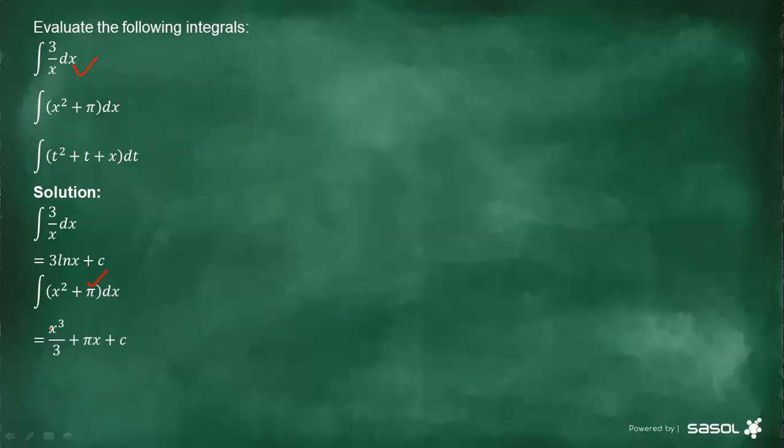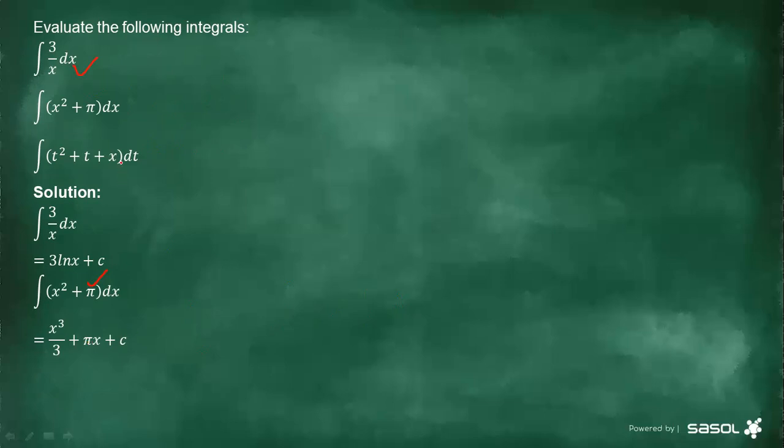So the answer is going to be x to the power of 3 divided by 3, plus pi x, you can see. Because, for instance, you remember we had a similar question like this. We had 1 and it was x. We also had, I think it was 3, and the answer was 3t. All right, because that 3 is a constant number, we just put a variable in front of it or after it. Now this one is pi x plus c.